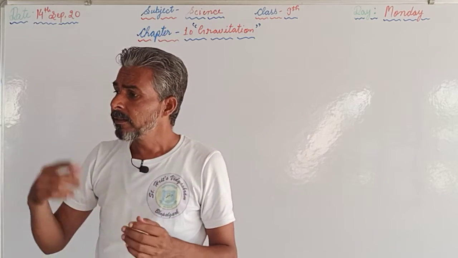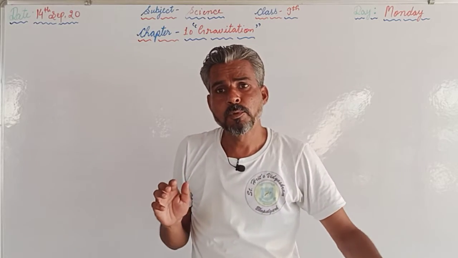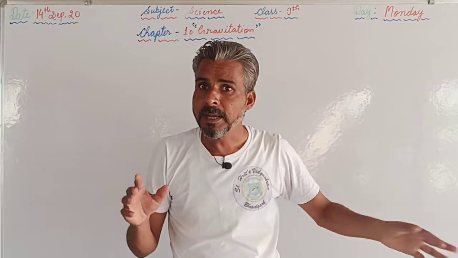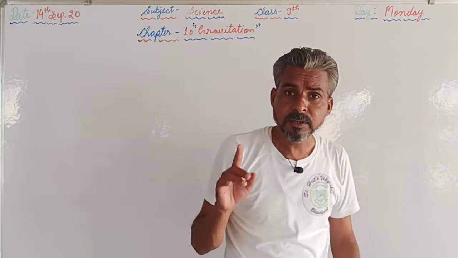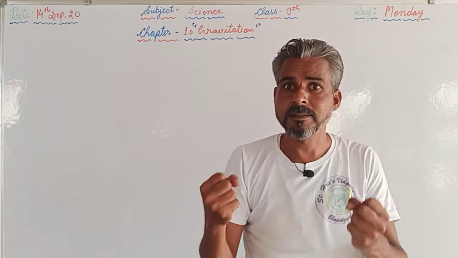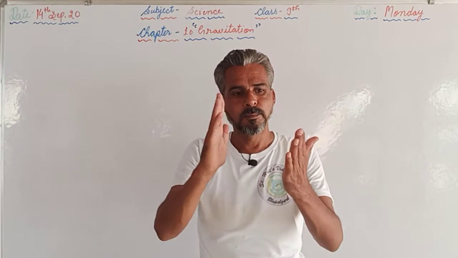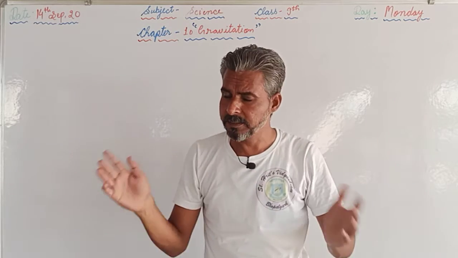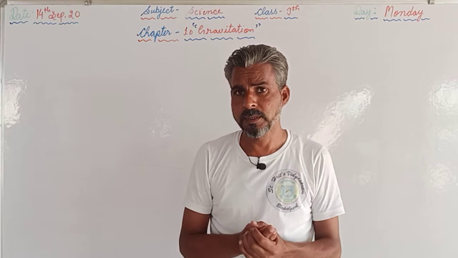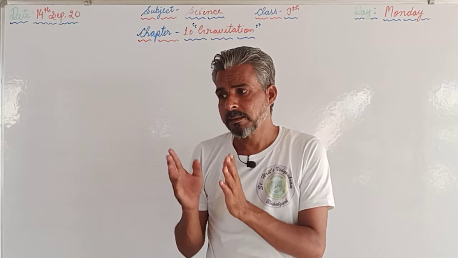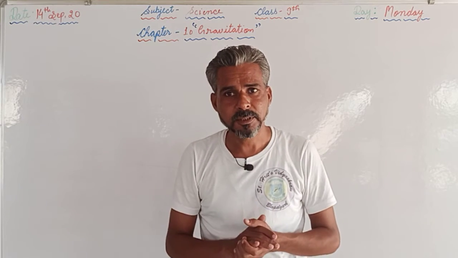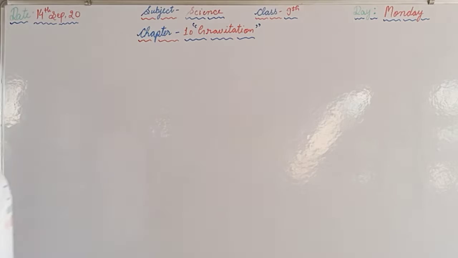Second thing, the earth cannot move towards the moon, because the mass of the earth is much more than that of the moon. Due to the gravitational force, one important consequence is that the moon is revolving around the earth, and the earth has a larger size and larger mass as compared to the moon. So that's why the earth cannot move towards the moon due to that gravitational force. I hope that you have understood question number 4 as well as question number 5.